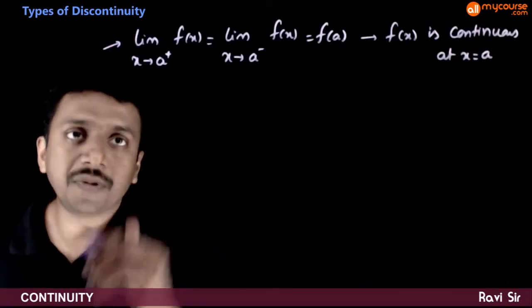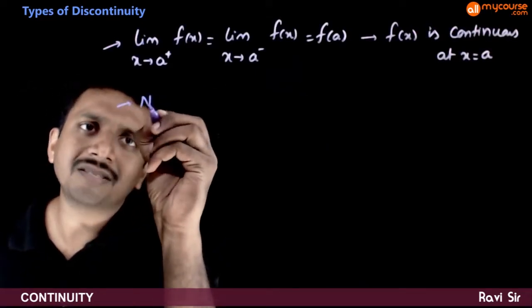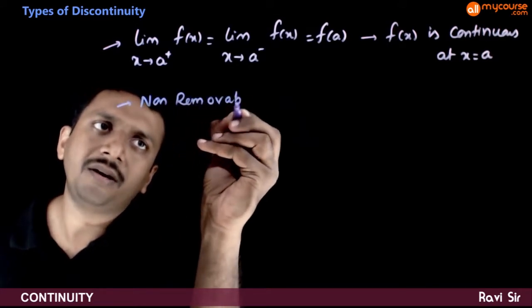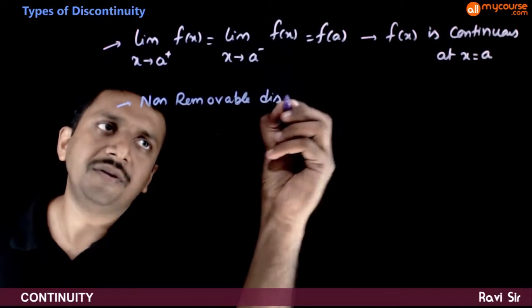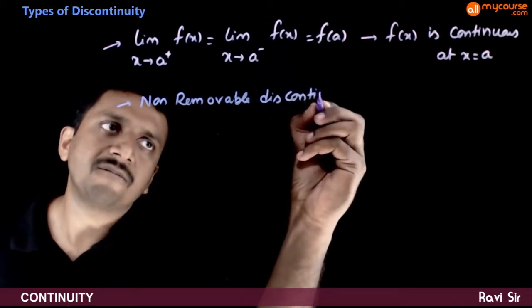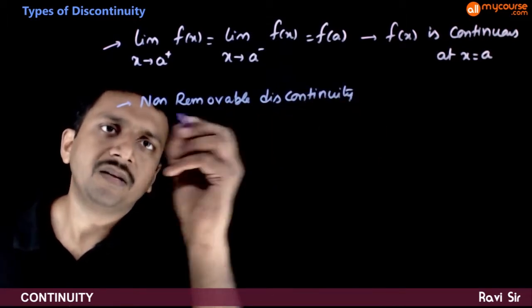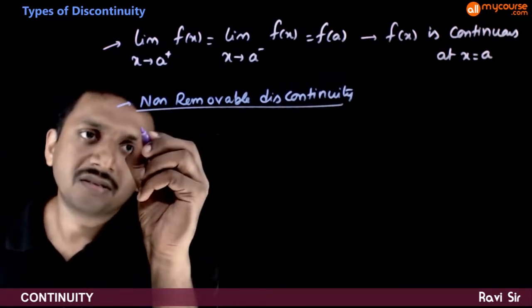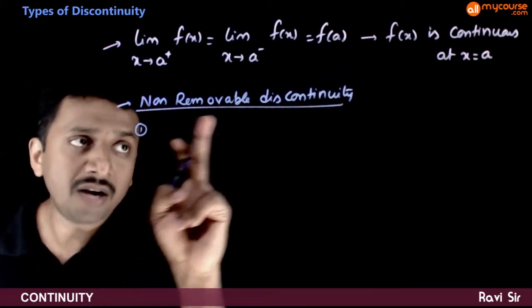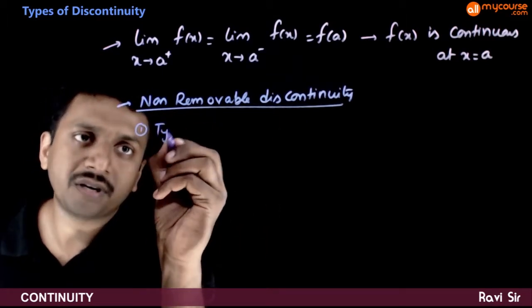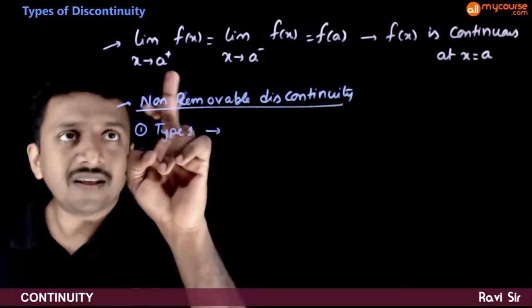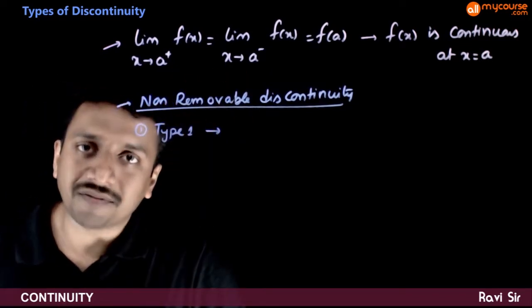So next you have something called a non-removable discontinuity. Non-removable discontinuities can be of three types. Non-removable discontinuity of type 1 is where the right limit is not equal to the left limit.